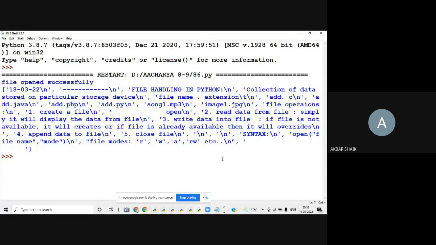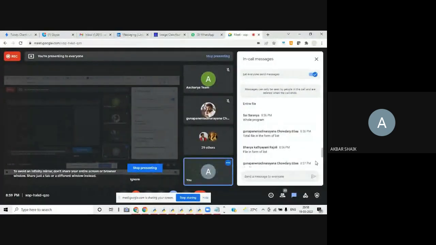And the concepts of readlines, readline, read with argument, creating a directory, renaming a directory, removing a directory, what is the read operation, what is the write operation, what is the append operation, how to open a file. Is everything clear to all?